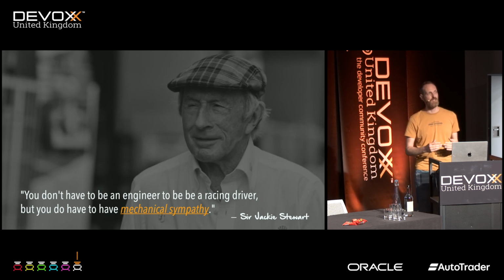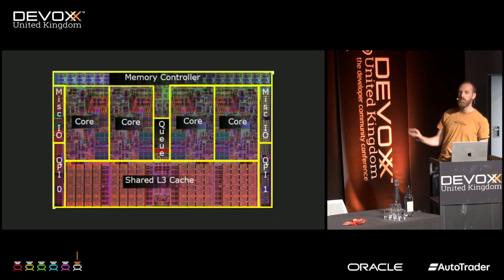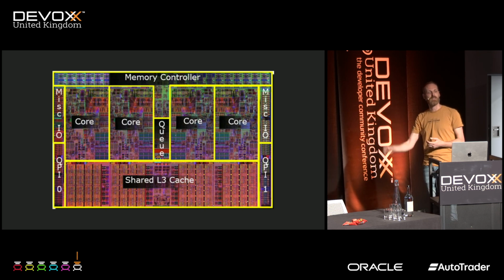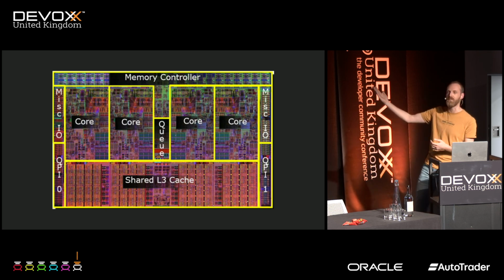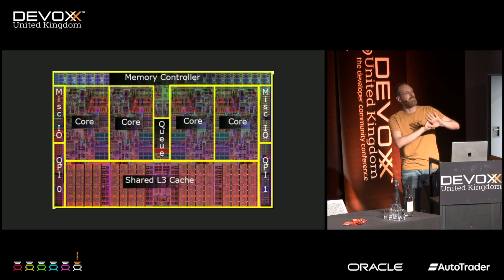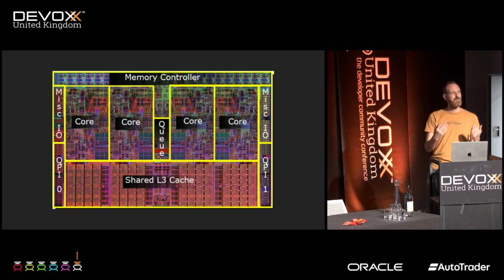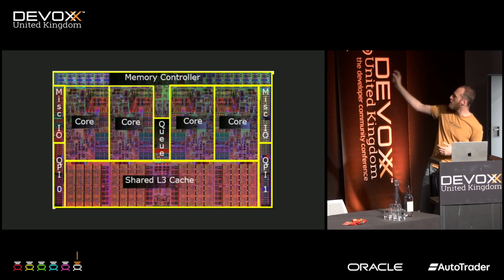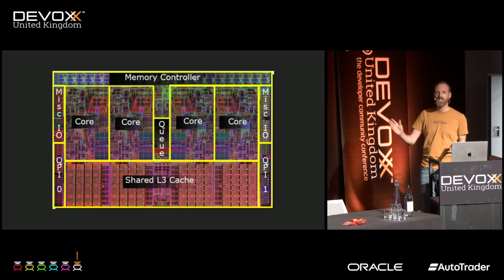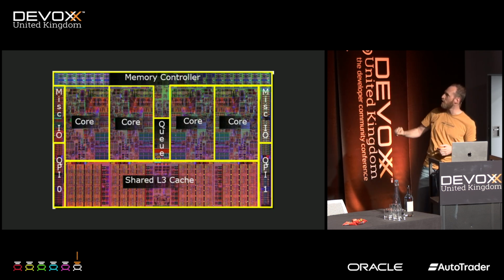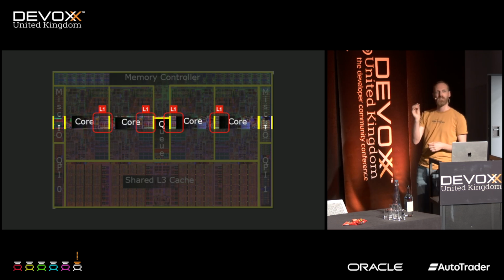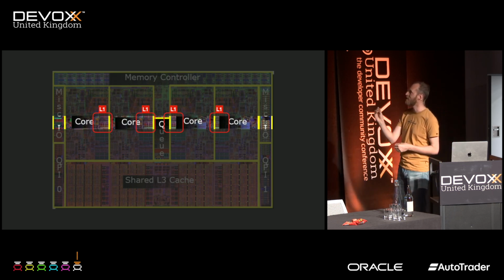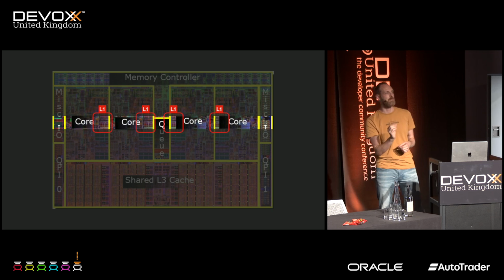You don't have to be a CPU designer, but it's good to know what a CPU is made of. This is just an example of a CPU. Yours might look completely different, but some of the things are similar. You can see a lot of stuff on the side. There's a memory controller, but basically it's a 4-core machine. So there's 4 cores, and each core has a little bit of memory that's very small and really fast. This is called the L1 memory.